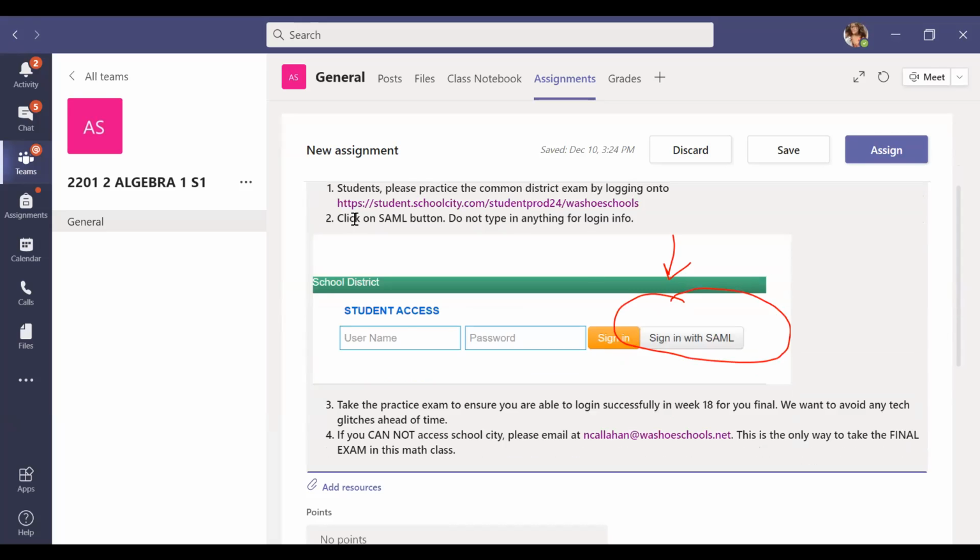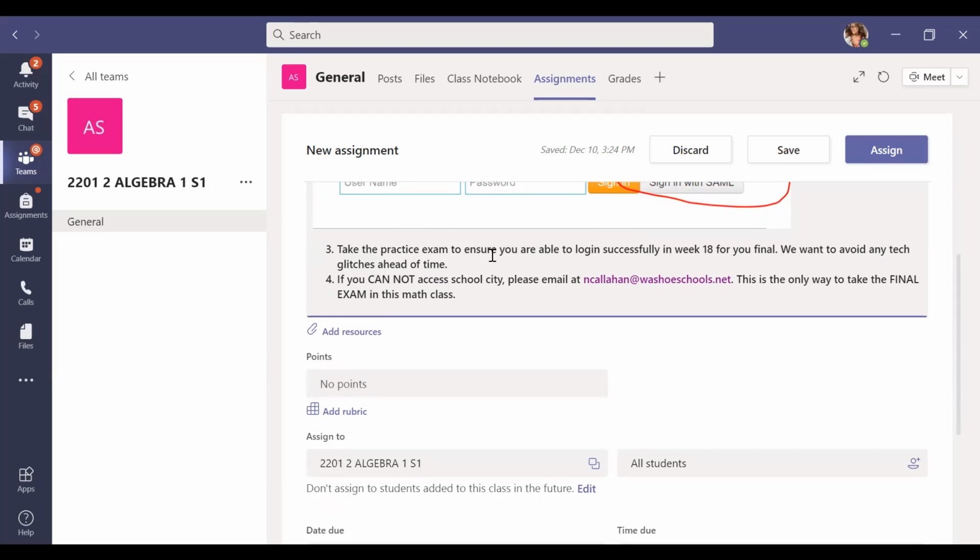Once you get onto that link, click the SAML button. Do not type in anything for login information, just this button right here. Take the practice exam to ensure you're able to successfully log in for week 18 for your final. We want to go ahead and avoid any tech glitches that we can ahead of time.